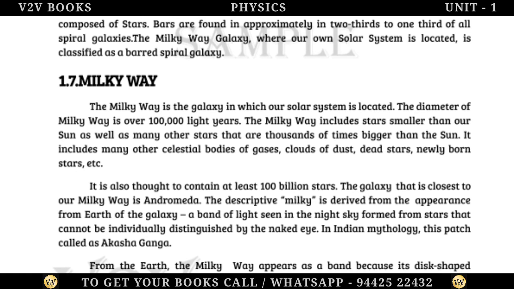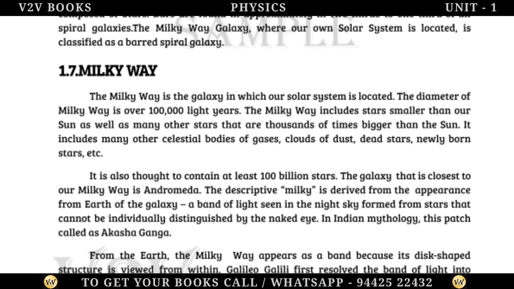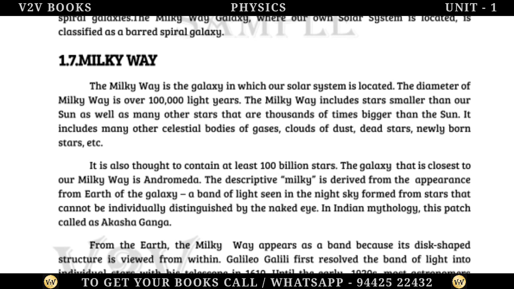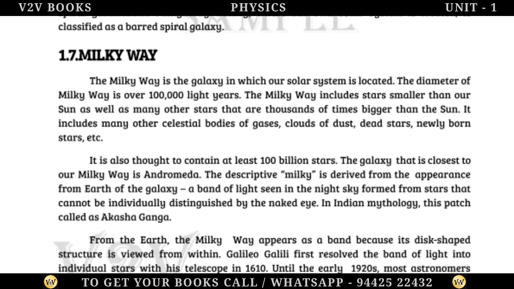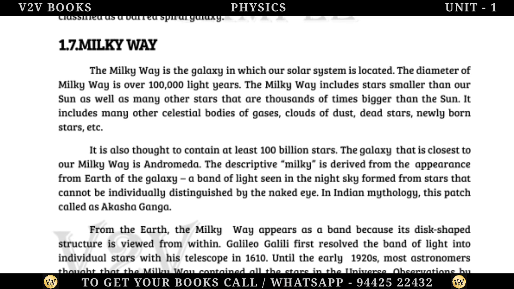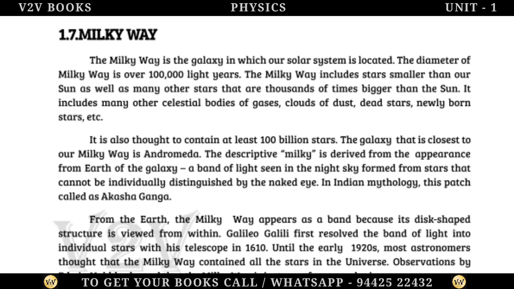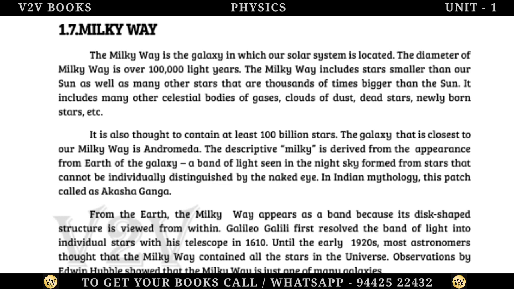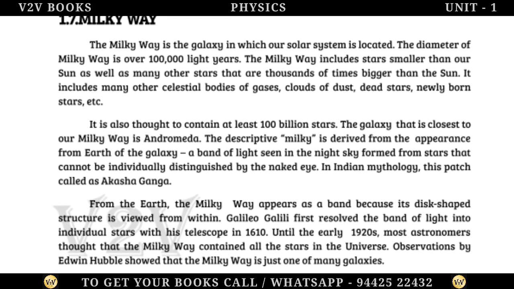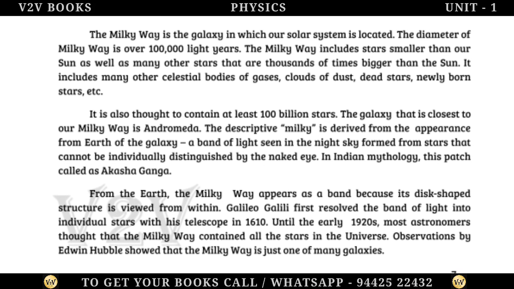The descriptive name, Milky, is derived from the appearance from Earth of the galaxy, a band of light seen in the night sky formed from stars that cannot be individually distinguished by the naked eye. In Indian mythology, this patch is called Akashganga. From the Earth, the Milky Way appears as a band because its disc-shaped structure is viewed from within. Galileo Galilei first resolved the band of light into individual stars with his telescope in 1610.